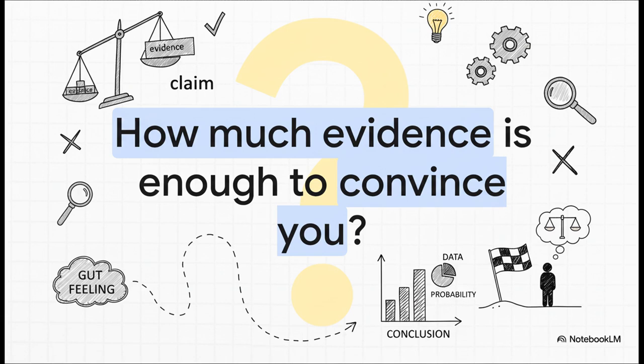And really, that's what this is all about. This whole process isn't about finding some kind of absolute 100% universal truth. It's about having a structured way to weigh evidence against a claim. It takes us from a simple gut feeling to a decision that's actually backed by probability. And it leaves you with a really personal question. Where do you draw your line in the sand? How much evidence is enough to convince you?